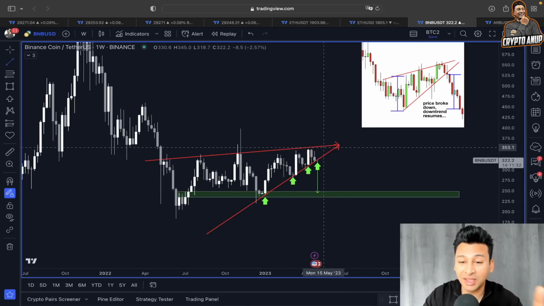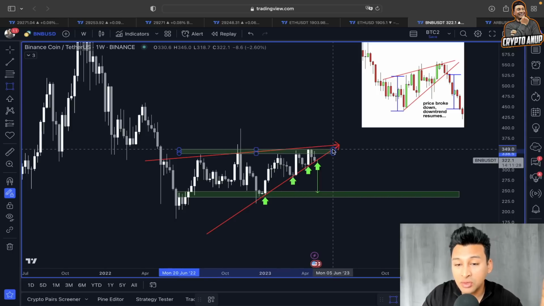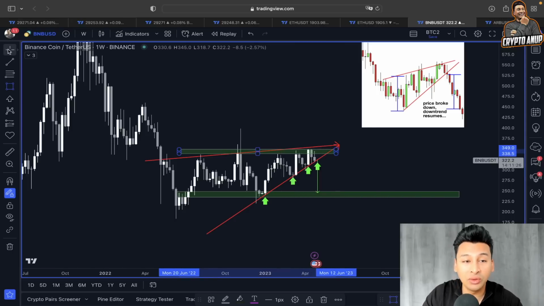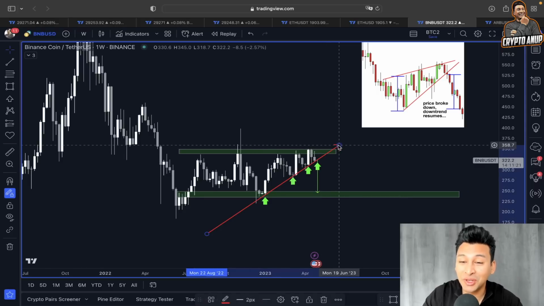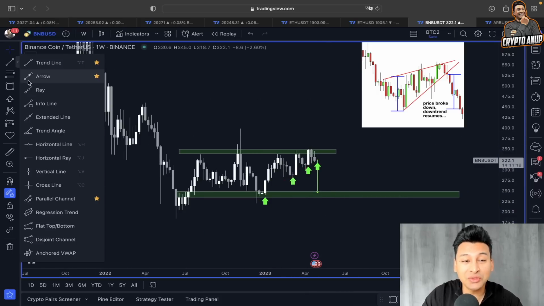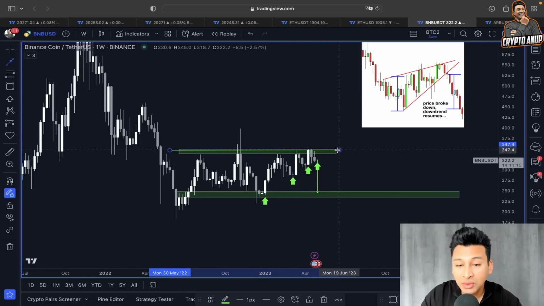because doing that, we could be seeing another attempt to break out from this upper trend line. And in this case, if the price shows bullishness, then we are not only going to look at this as a rising wedge, but we are going to look at this as an ascending triangle, which is considered bullish.